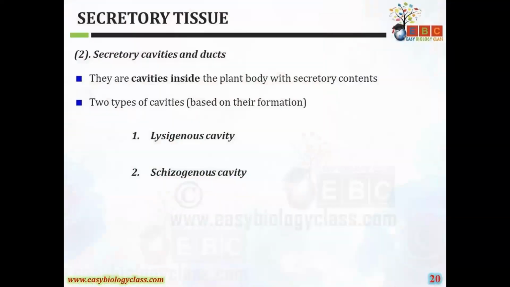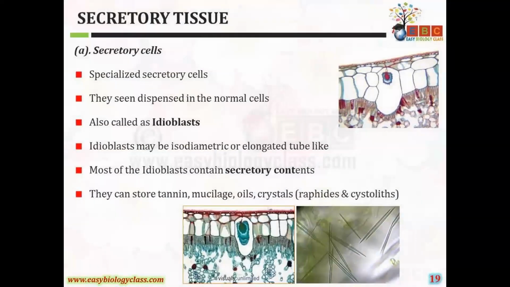Now the cystoliths. These mainly contain calcium carbonate, generally seen in Cucurbitaceae and Moraceae.